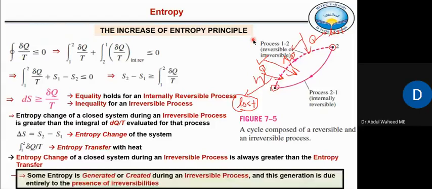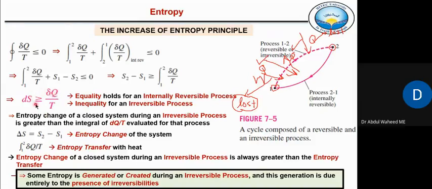What we have just derived is that the change in entropy is always greater than this term. Maximum, it could be equal to this term. So this change in entropy being greater than this term means it is always a positive quantity, right?